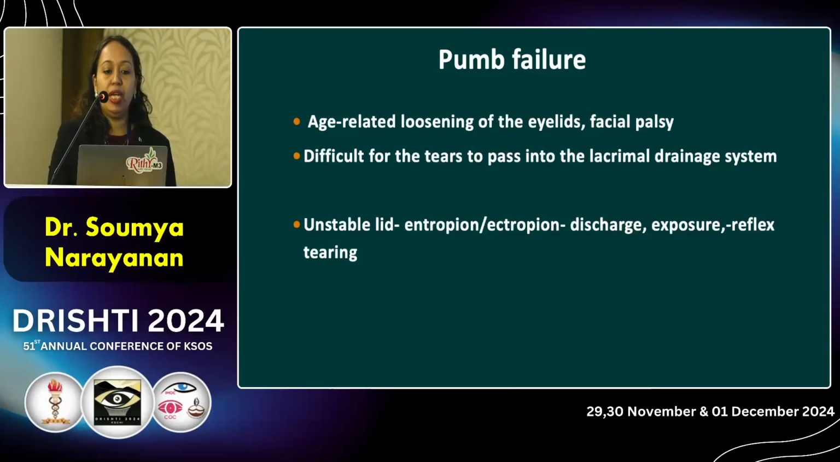It can be due to age-related loosening of the eyelids or due to facial palsy. So there is difficulty for the tears to pass through the lacrimal drainage system. This unstable lid can either go for ectropion or form an entropion. Ectropion and entropion have two mechanisms of watering, either due to pump failure or because of exposure discharge, which leads to reflex tearing.